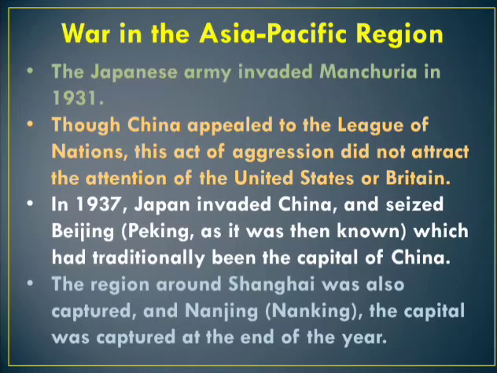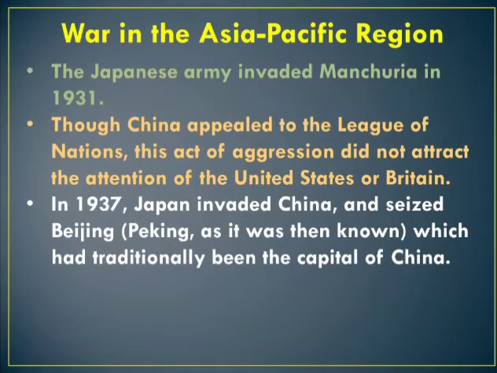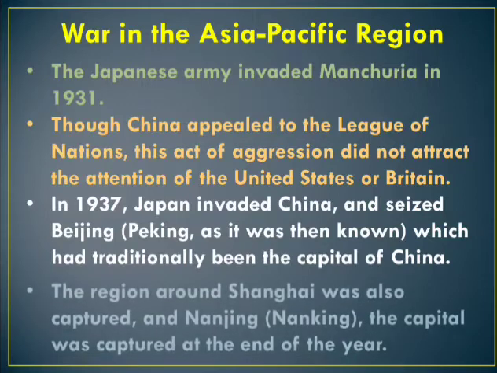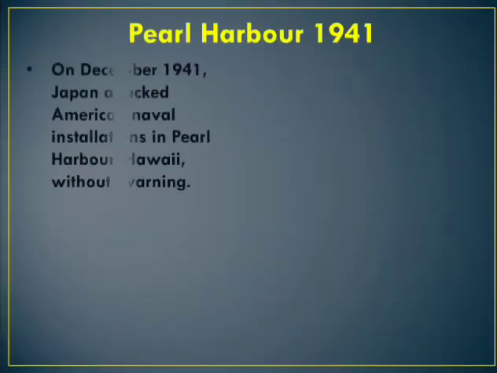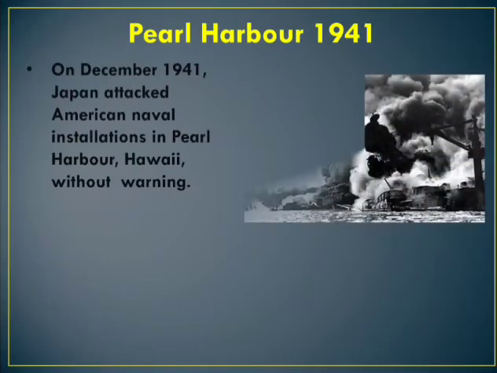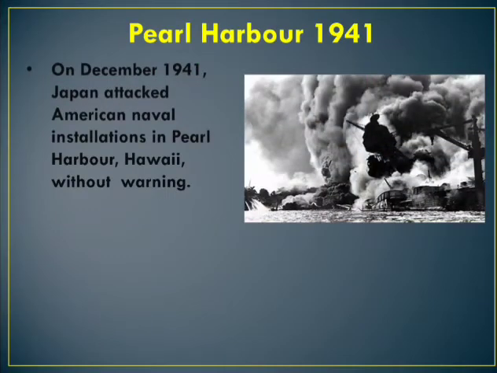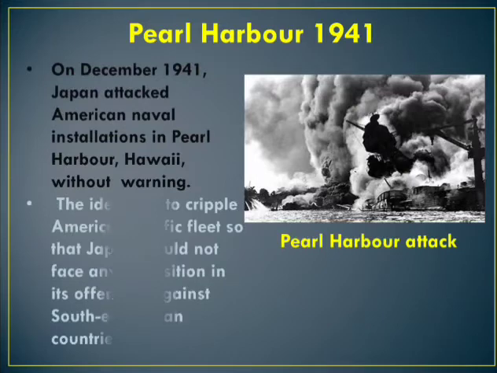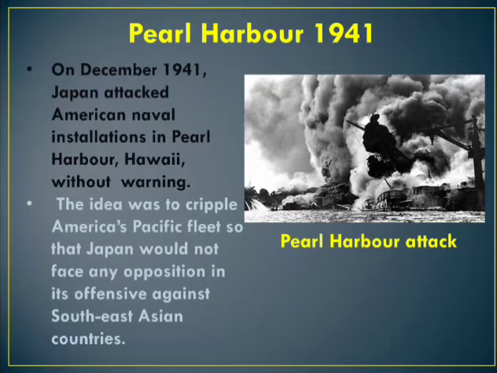Next, Pearl Harbor, 1941. America entered the Second World War. Why did America enter the Second World War? The Japanese attacked the American fleet station at Pearl Harbor on December 7, 1941. This disastrous attack forced the Americans to enter the war. The very next day, the USA declared war on Japan.